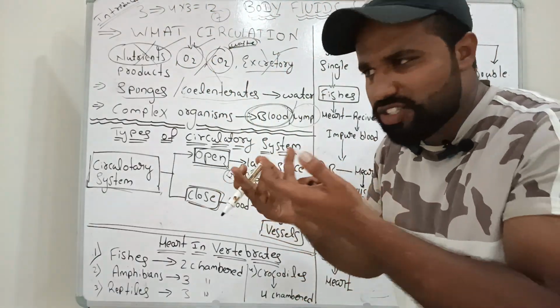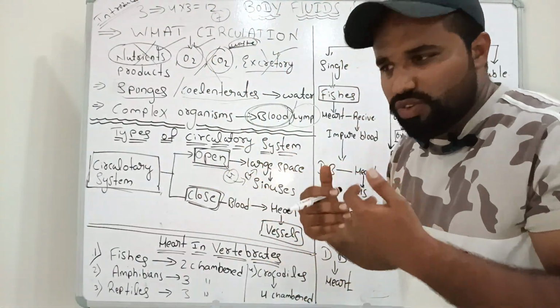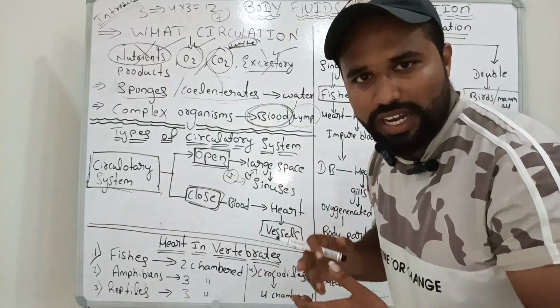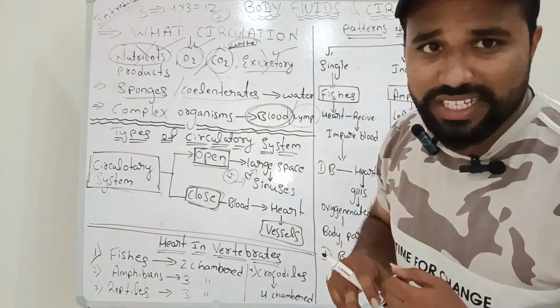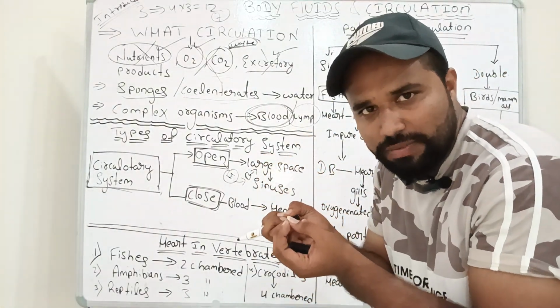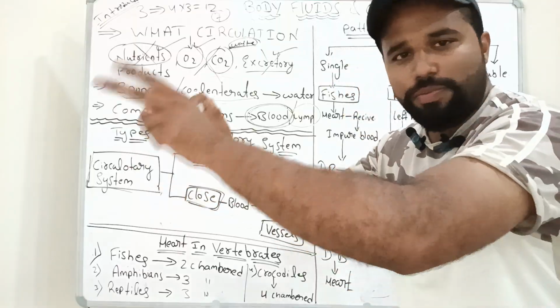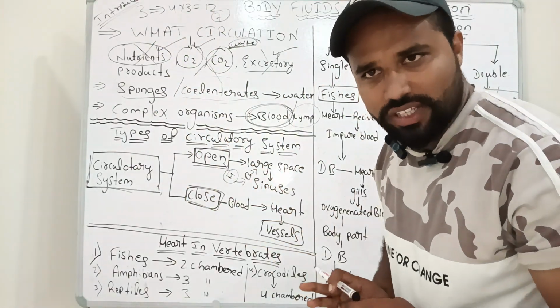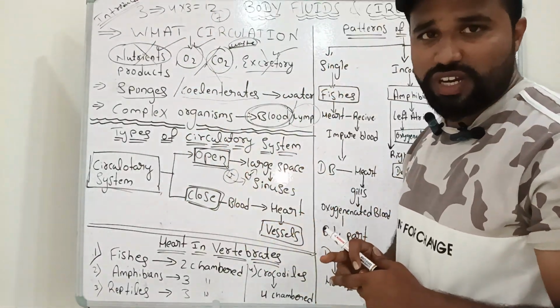There are no vessels, there is no connection from one part of the body to another part of the body. For example, you can see it in the cockroach. The cockroach heart will pump the blood through all parts of the body. There are no vessels only. That is called as what? Open type of circulatory system.